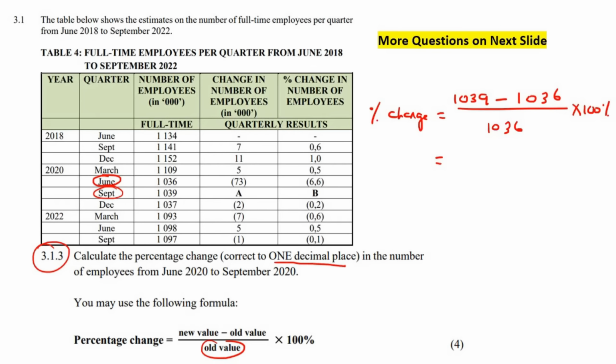There are things that can go wrong here if you type it in a weird way. Like some learners do this. They go 1039 minus 1036. Whoa, what the heck happened there? 1036 divided by 1036 times 100%. This is going to give you a totally different answer because according to BODMAS, it's only going to divide these two numbers. Okay? And that's why we rather just write it as they've got it here. Okay, and then we times that by 100,